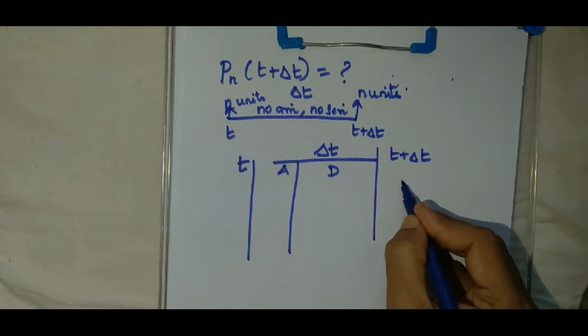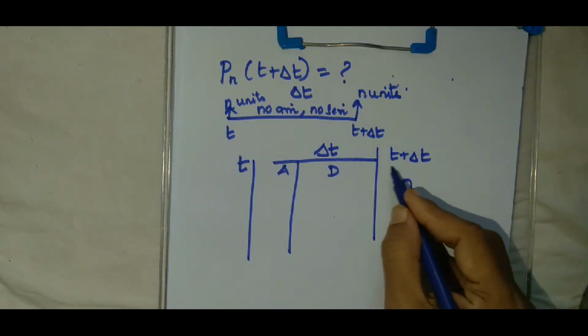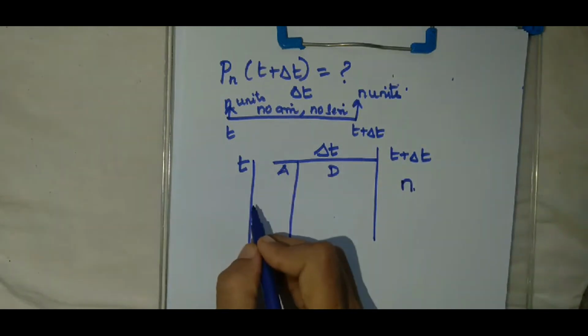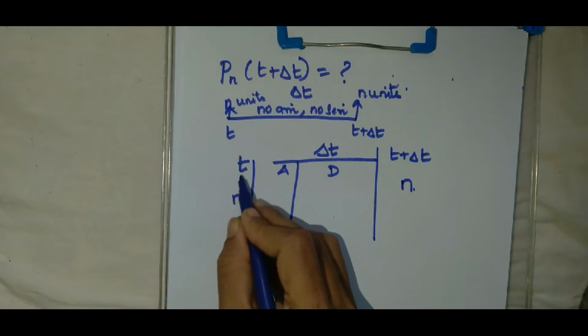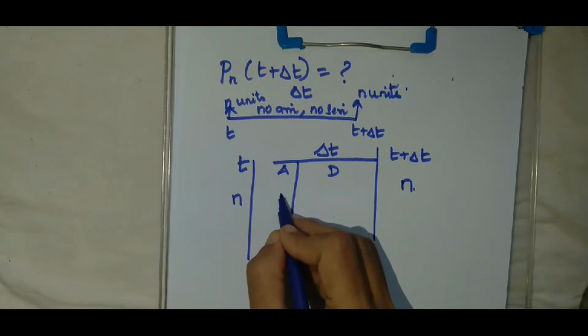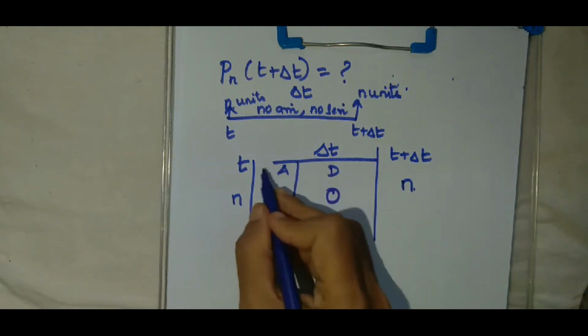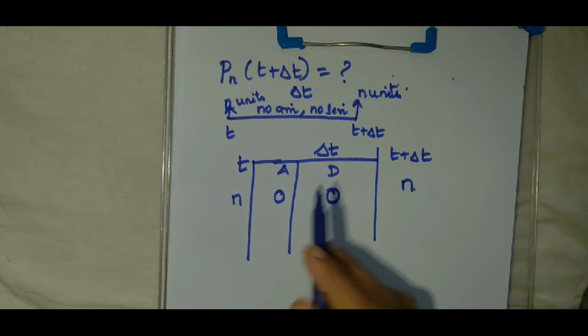In t plus delta t, I want n customers in the system. I want n customers in the system during the time gap of t plus delta t. That means, what are all the possible cases? Here I can have n customers in the system during time t, and no arrival and no departure takes place in delta t. Again, the same argument we discussed in the Poisson process.